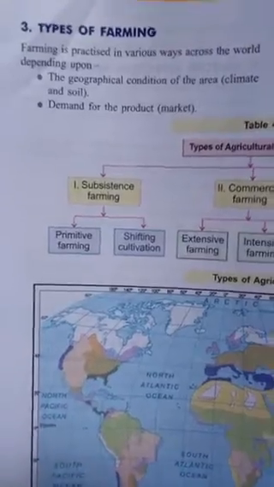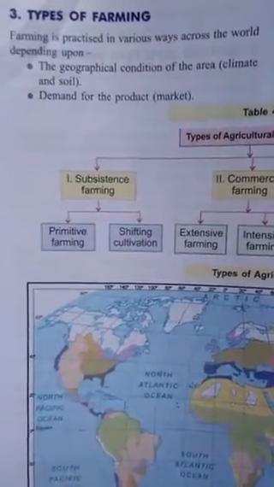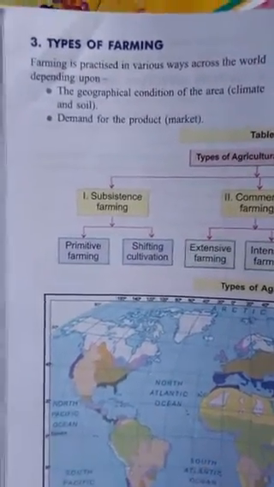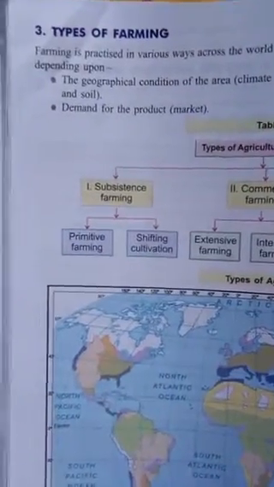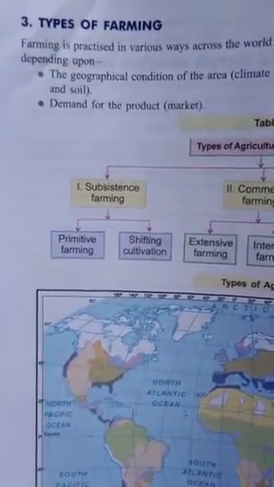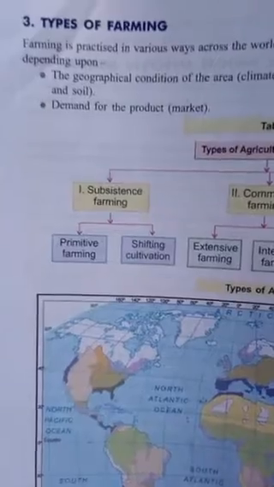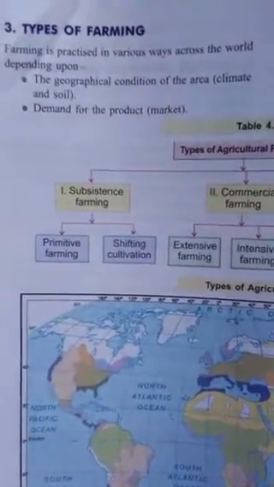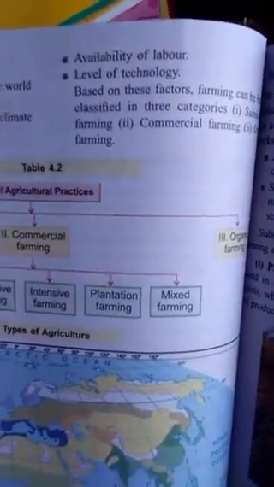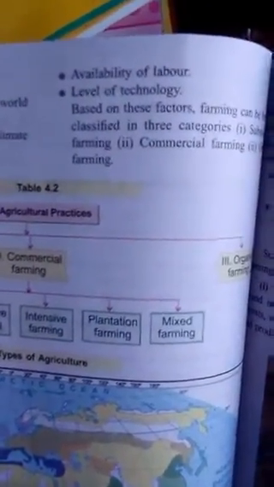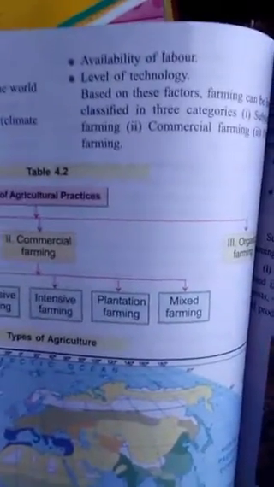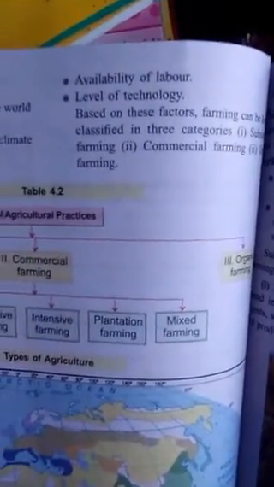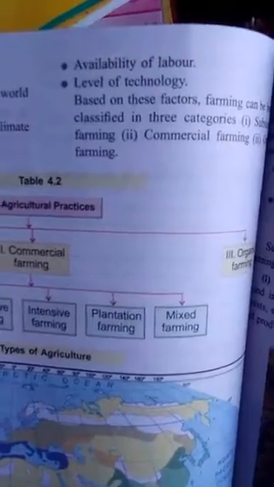The second is demand for the product. You will always grow the crop which is in demand. You will never grow a crop which is not in demand in the market. The next is availability of labor. If there is no labor for working, you can't do agriculture.